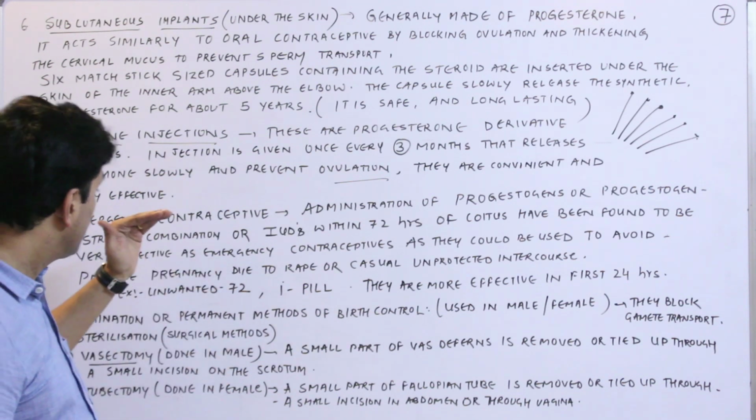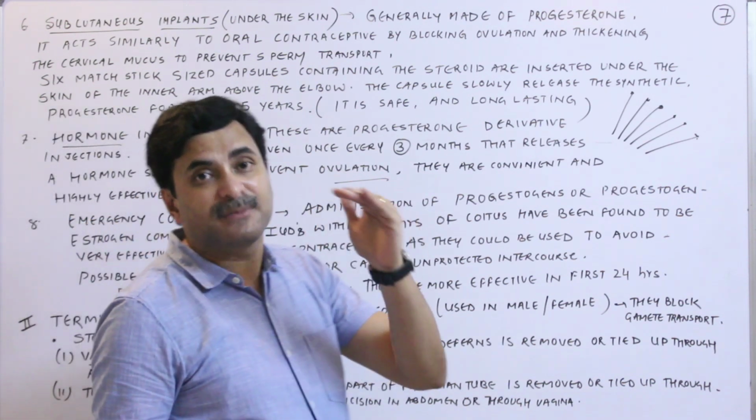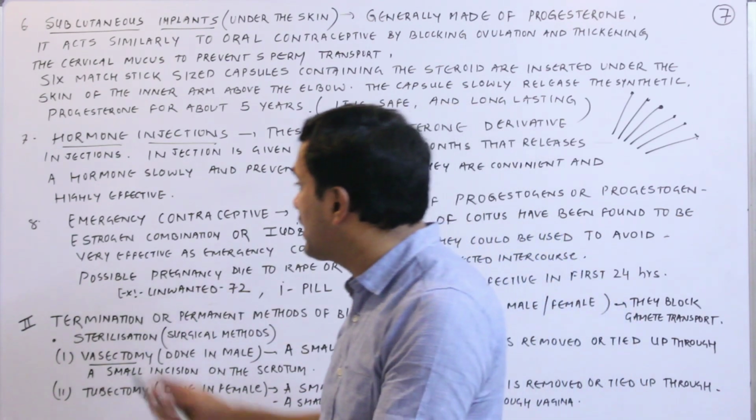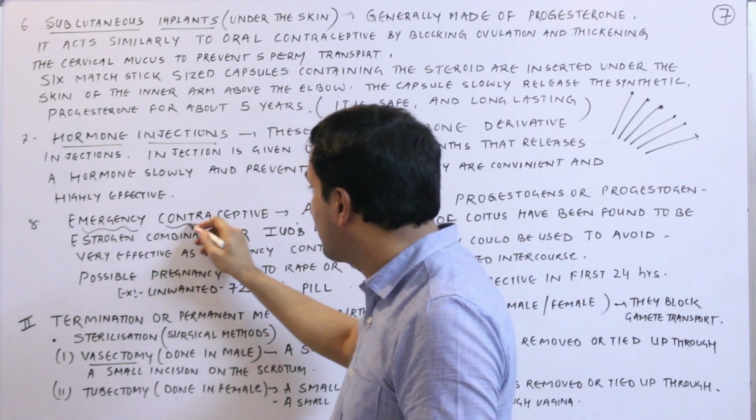Fine. And the last temporary contraceptive we are dealing with is known as the emergency contraceptive.